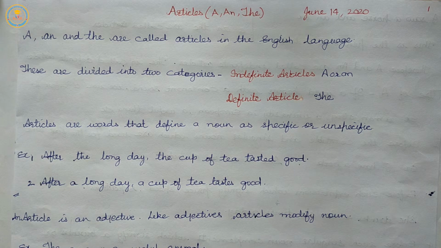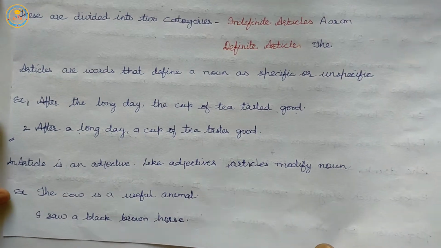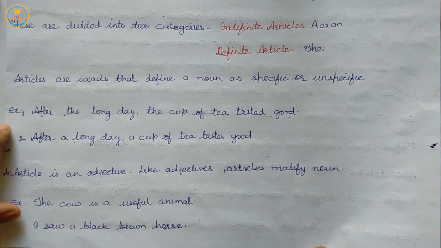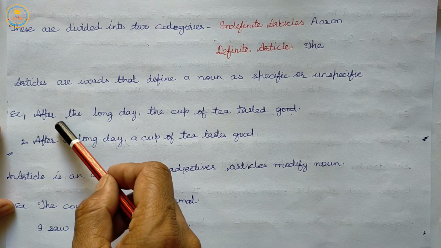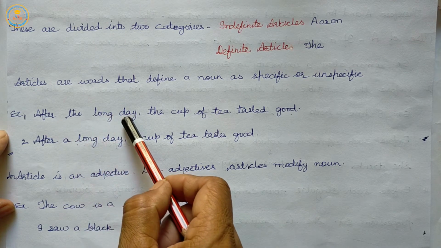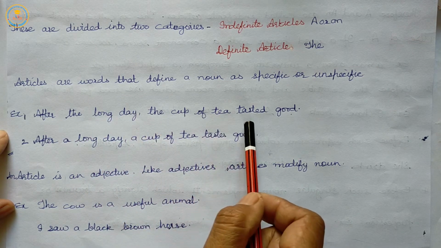So, articles are words that define a noun as specific or unspecific. Let us see the example. First, after the long day, the cup of tea tasted good.